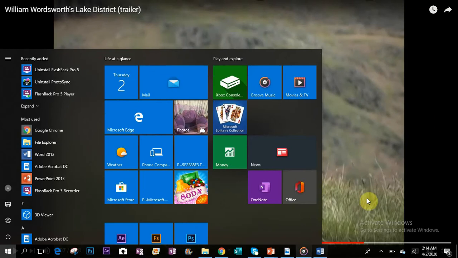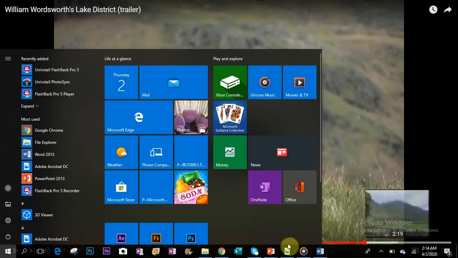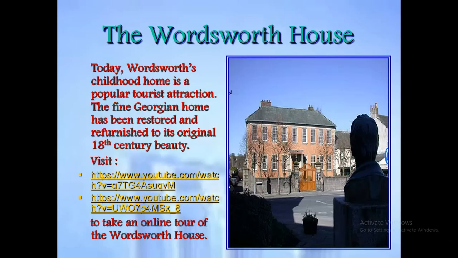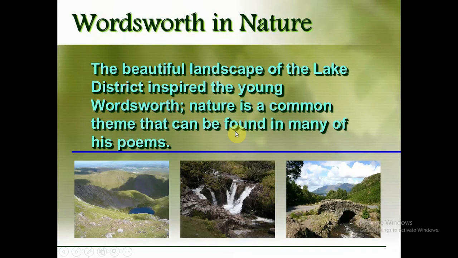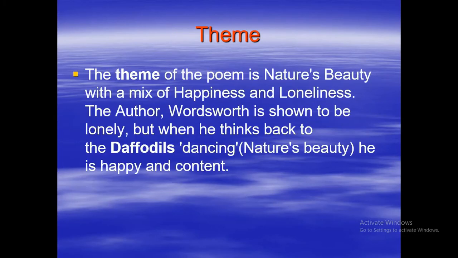And as you see, William Wordsworth is really touched by nature. And that is why you will find that nature is the main theme of most of his poems. Now let us move to the theme of the Daffodils. The theme of this poem is nature's beauty, with a mix of happiness and loneliness. The author Wordsworth is shown to be lonely, but when he thinks back to the daffodils dancing, he feels happy and content again, he's not alone.